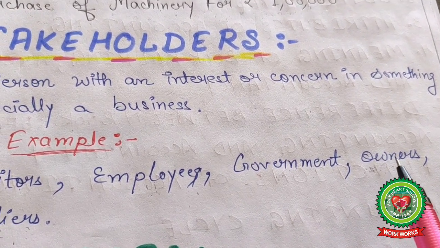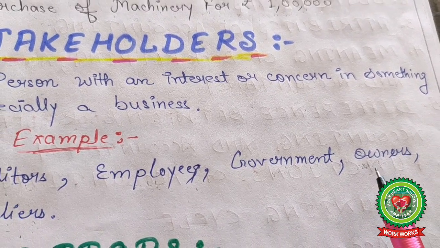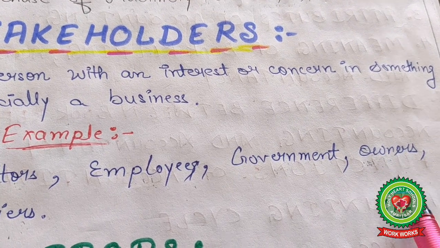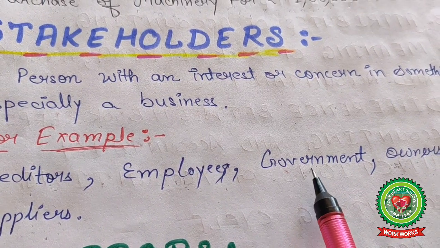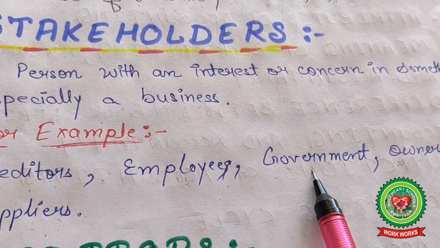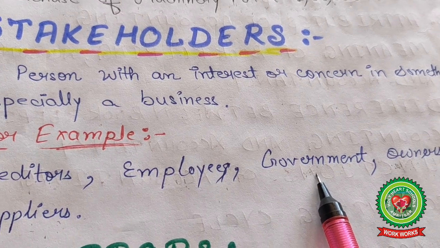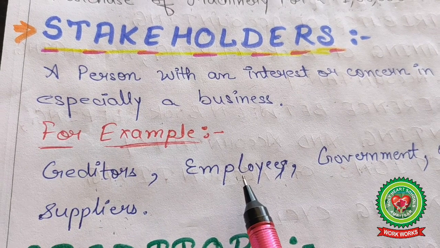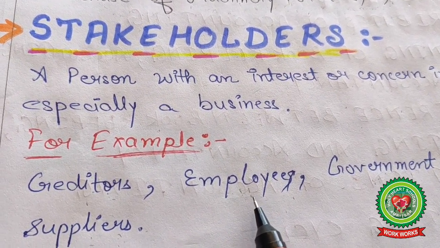He or she is always ready to know about the business position, whether it is growing or not, whether we are earning profits or not. Government, for taxation purposes and tax liability, is interested in the business sector. Employees are always interested because of salary and good returns.